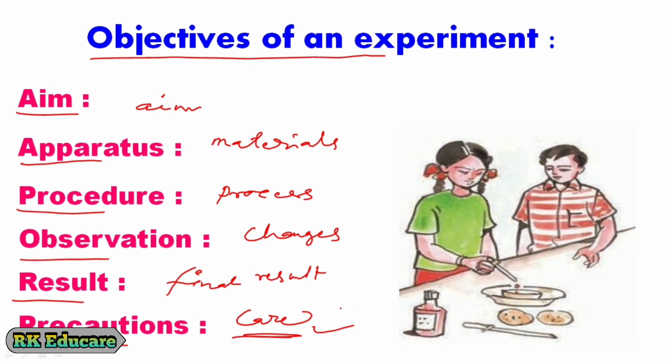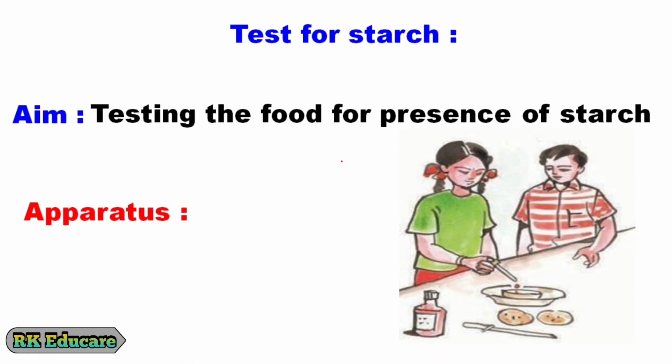We have learnt that there are 5 different kinds of nutrients present in the food. They are carbohydrates, proteins, fats, vitamins and minerals. Carbohydrate is also called starch. Let us take rice flour as our sample food and test whether starch is available in it or not. Our aim of the experiment is testing the food for the presence of starch.